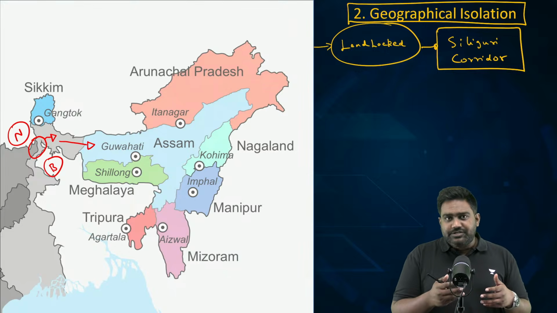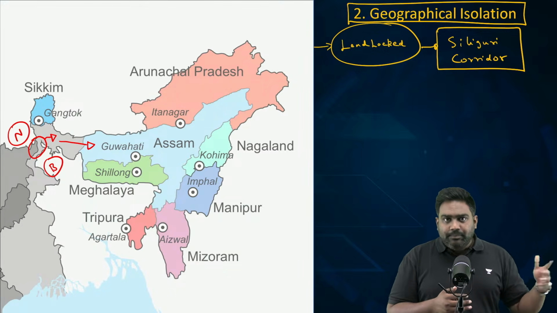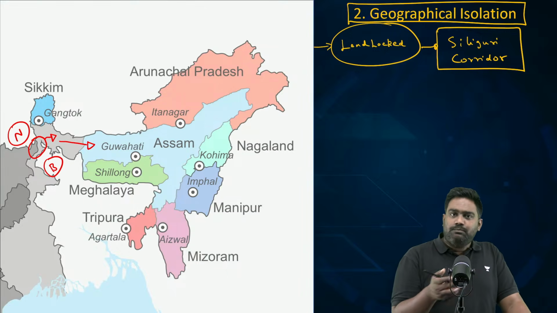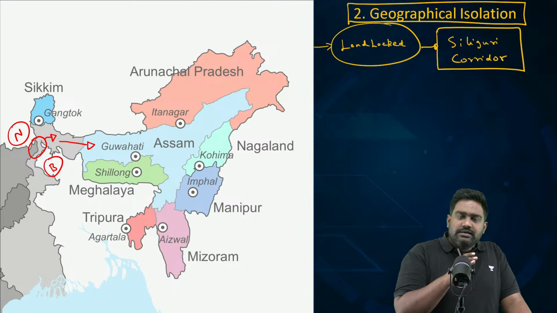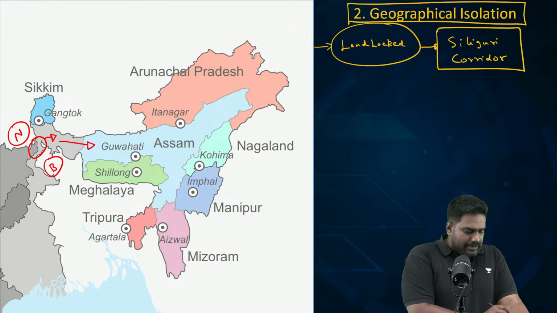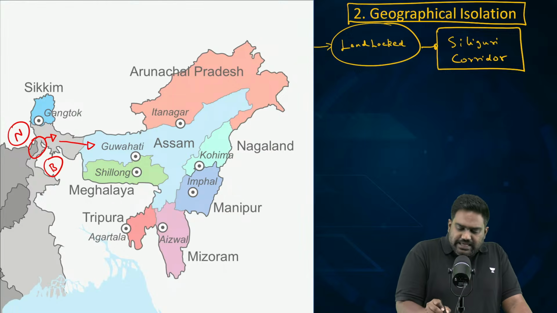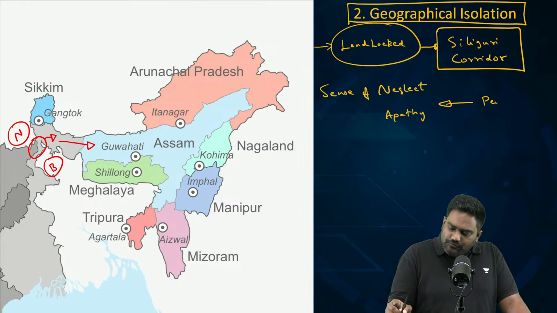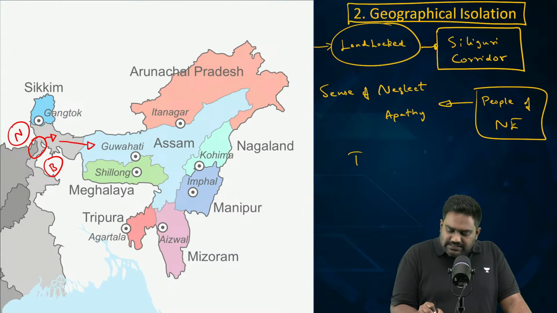And over the decades, since New Delhi, the capital, was located far away from Northeast India, the geographical isolation played a role in the apathy that was shown by the Indian state towards the development of Northeast India. So there is a sense of neglect, a sense of apathy, which has been felt by the people of Northeast India as far as the Indian state is concerned.